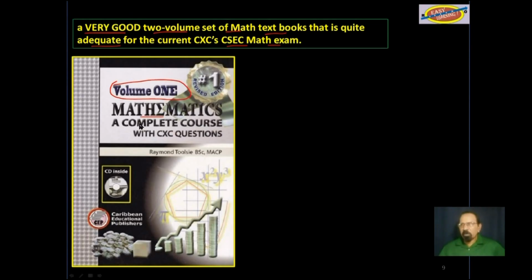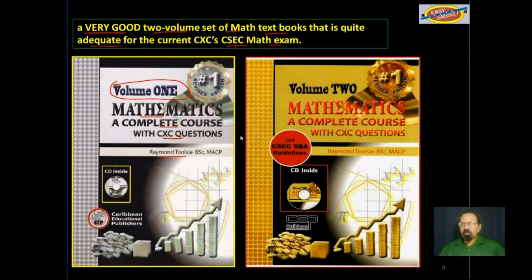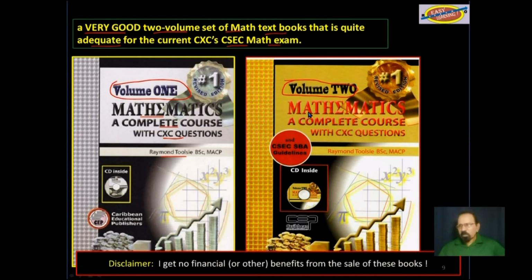Mathematics, a Complete Course with CSEC questions by Raymond Tulsi. And this is a picture of volume 2. Disclaimer, I get no financial or other benefits from the sale of these books.